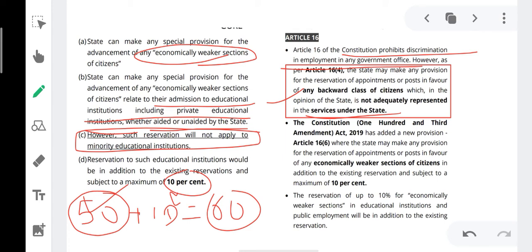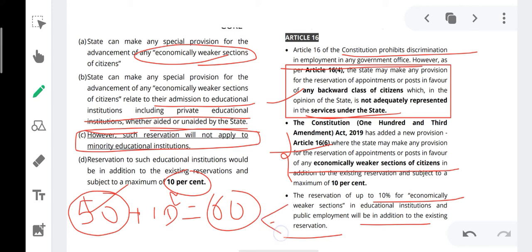The Constitution 103rd Amendment Act 2019 has given a new provision, Article 16 Clause 6, where the state may make any provision for the reservation of appointment or post in favor of any economically weaker section of citizen in addition to the existing reservation. That means state can make reservation for the appointment to the public office for economically weaker section and that shall be 10%. The reservation up to 10% for economically weaker section in educational institution and public employment will be in addition to existing reservation.